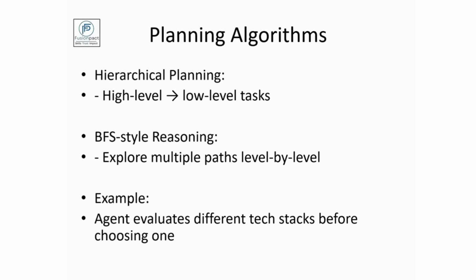where it explores all the levels of the reasoning step by step, level by level. And if the agent is able to find a solution in a very prior step, it will still explore the other prior steps to analyze which step is better to find a solution. This prevents bad decisions. So whenever there are multiple ways that we can solve a problem, it will choose the best way, and it will analyze which could be the better option for the long term. So these algorithms make agents behave more like engineers, not just guessers.